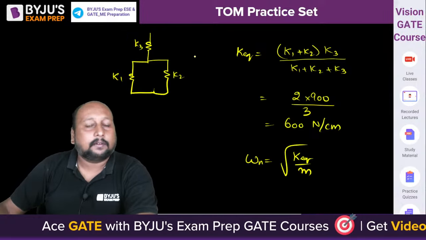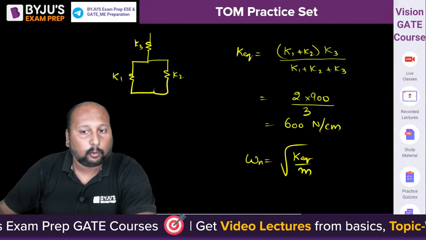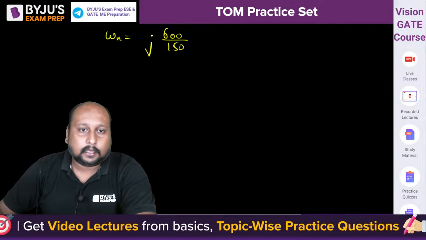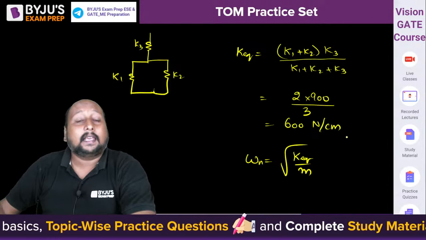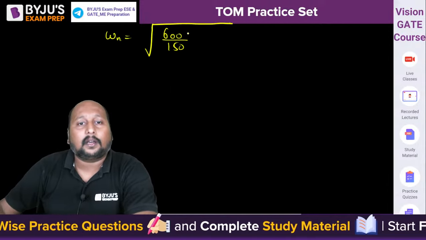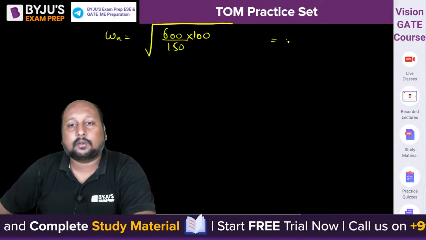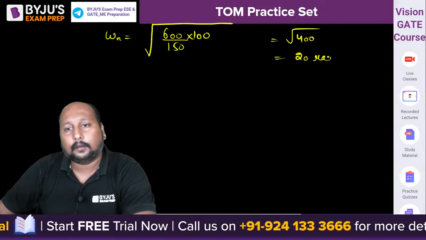Is there any other additional value that we need to write? Omega n 2 है पक्का? Sure. Is omega n 2 or any other value? भाई यहाँ पे यूनिट देखो ना, the K value is given in Newton per centimeter. You have to convert this into meters. This is root of 400. That is 20 radian per second. 20 radian per second.